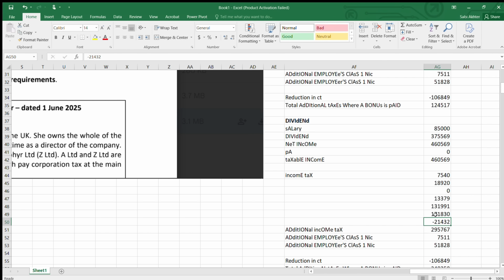And from here I'm going to deduct 21,432. So it is 150,398. This is the total additional tax.